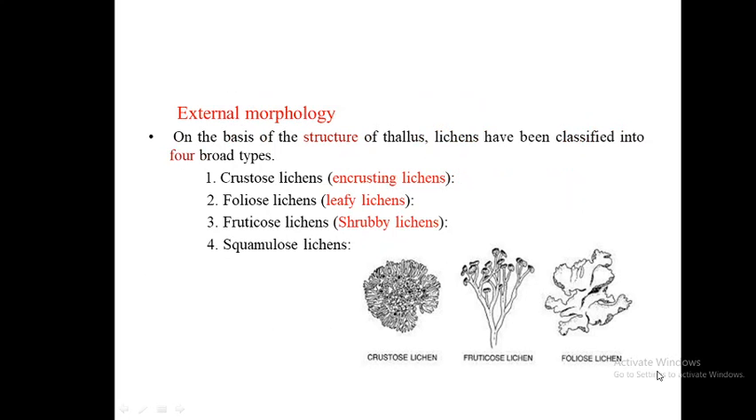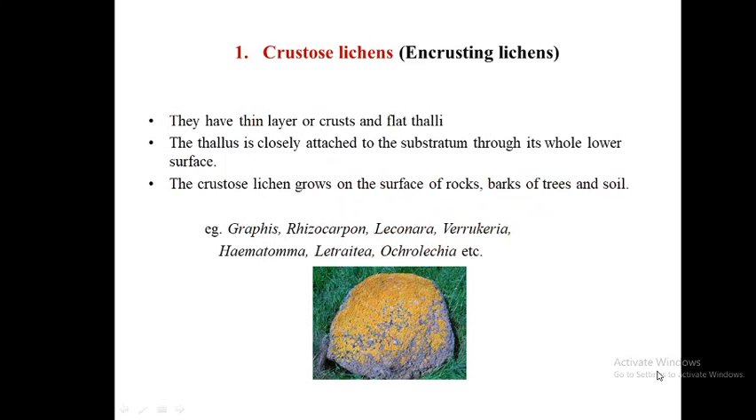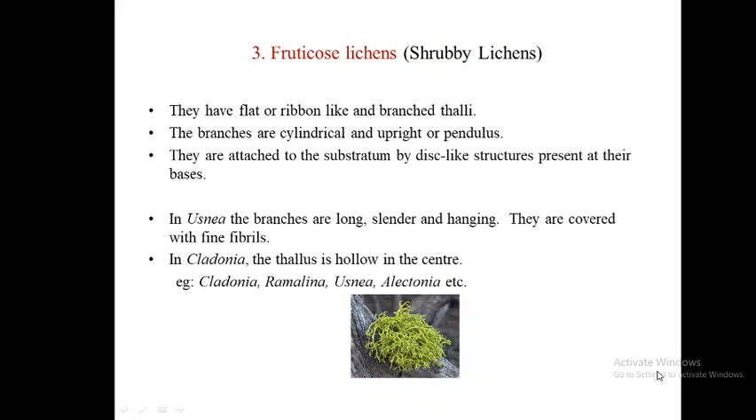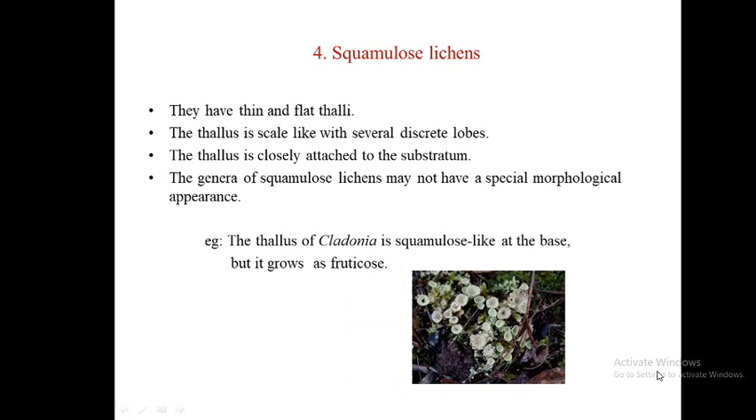There are four types of lichens on the basis of the structure of the thallus: crustose lichens, foliose lichens, fruticose lichens, and squamous lichens. Here, these are the morphology and examples. These were all discussed in the previous lecture.